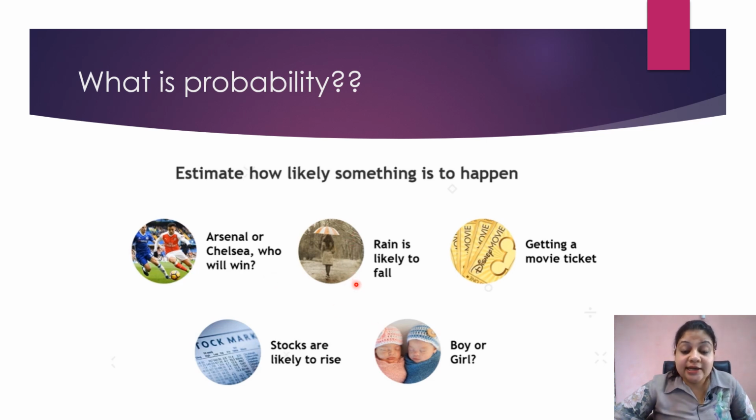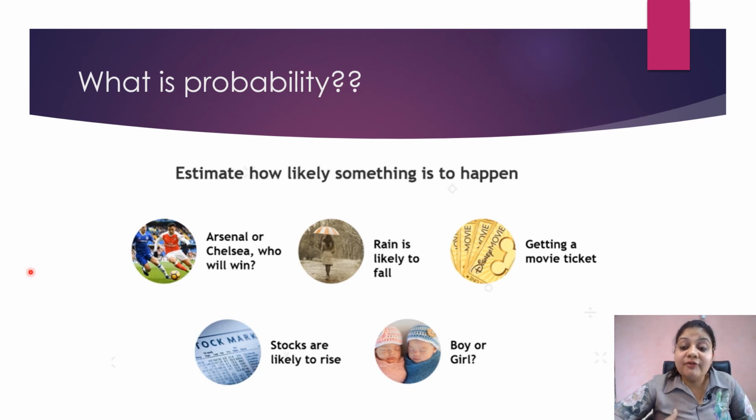Or what is the probability that the rain will fall in the month of July in India? Or what is the probability of getting a movie ticket of, let's say, the very famous Bollywood star Shah Rukh Khan, on the first day, first show? To answer all these questions, I need recorded historical data. Let's say in football I have the recorded data of 10 matches. In 10 matches, 7 times Arsenal won and 3 times Chelsea won. So I can say that the probability of Arsenal winning this match is 7 by 10, that is 0.7, because it is based on the historical or recorded data.